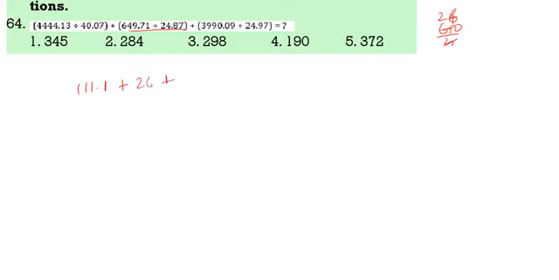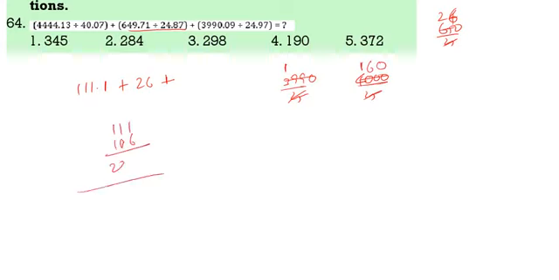Plus 3990 by 25. Now 25, or else you can take 4000 by 25. 25 ones are 25, 25 6s are 150. This is 186. So 111 plus 186 equal to 297, approximately equal to 298.